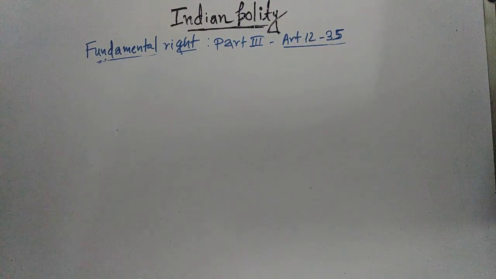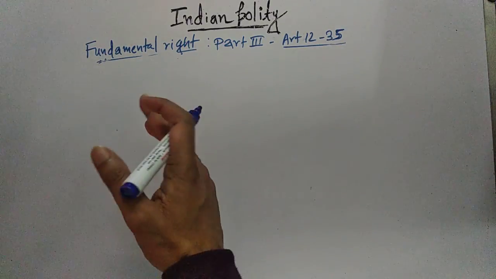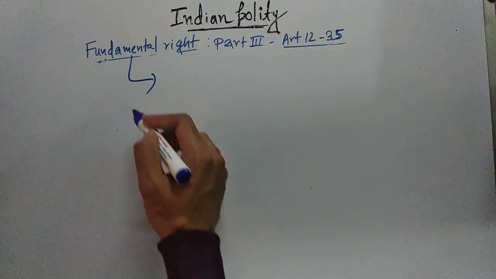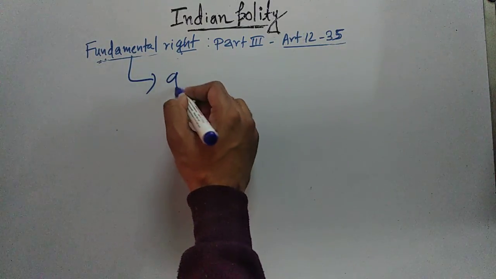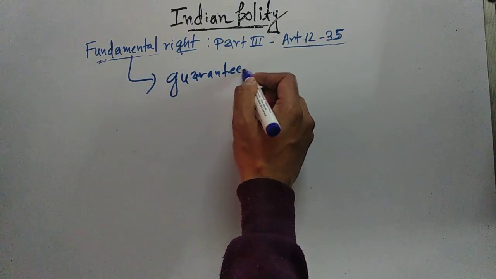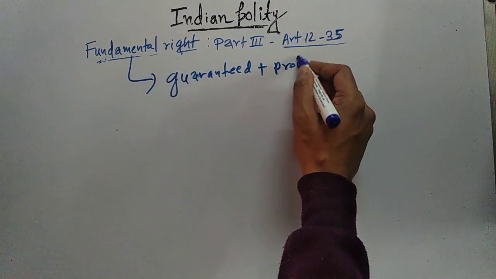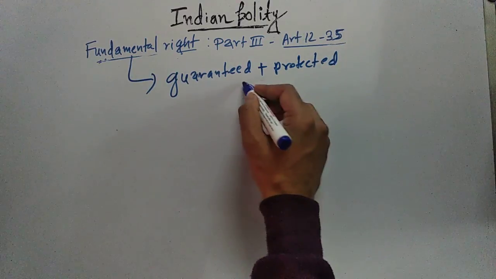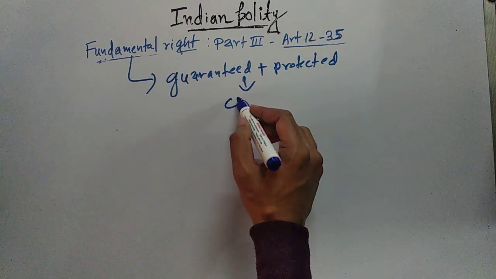Now, why these rights are called fundamental, we will see now. So, these rights are called fundamental rights because these are guaranteed and protected by the Constitution of India.